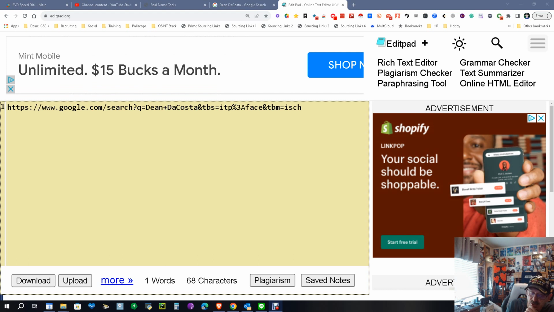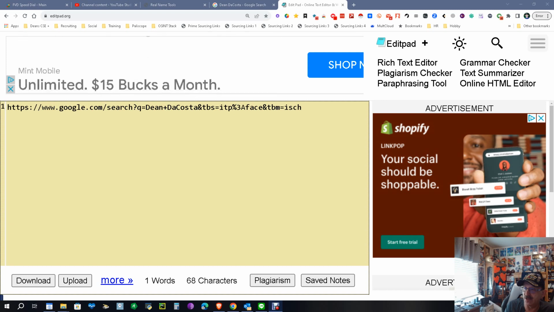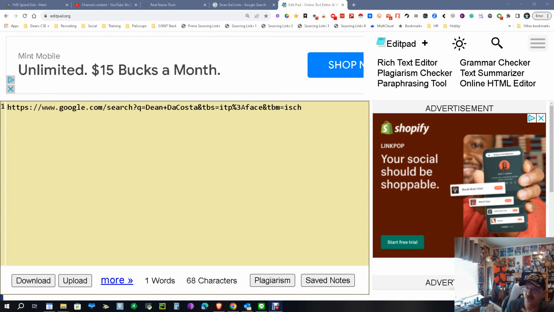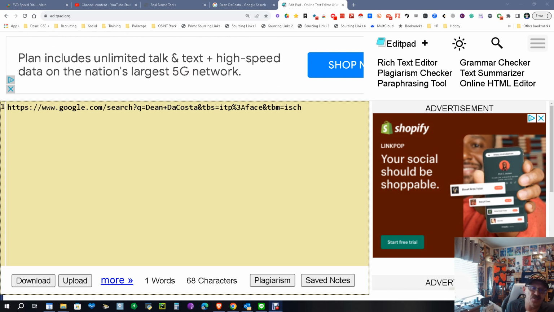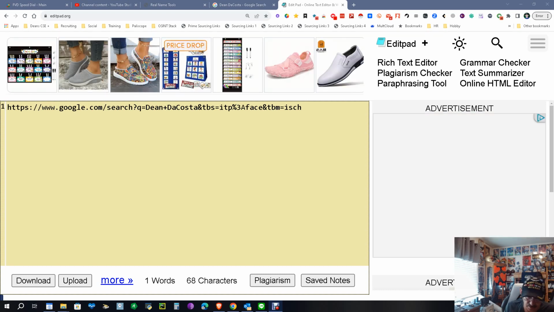Now, as you know, you can do face searching. I've shown you some tools to do it based on a picture. We're going to do it based on a name. And I want you to look at that URL up there, because this URL is very important because it guarantees you're going to get a face. If you go into a Google search and you search a name there, and then you go to the images, there is no face. You don't get to have a face.